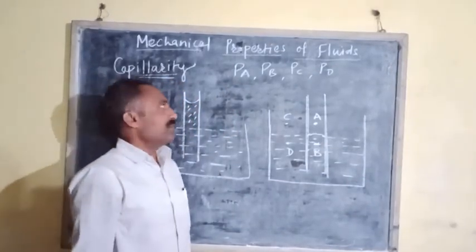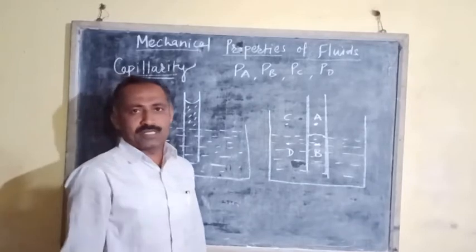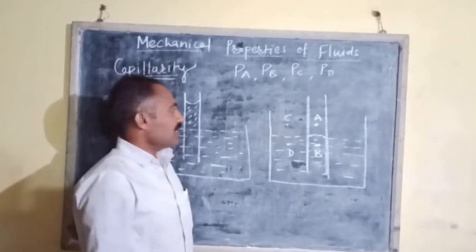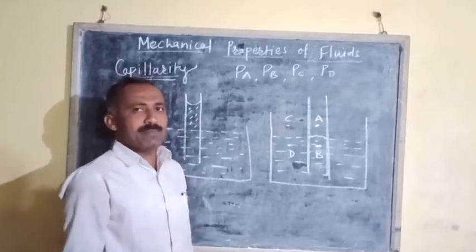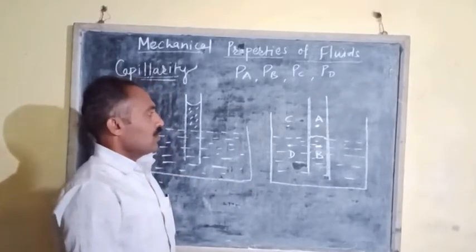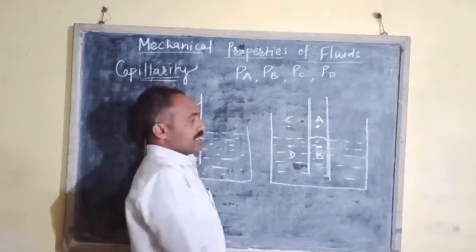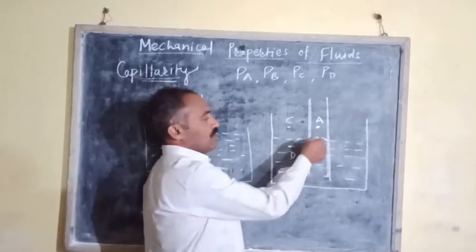If we compare the pressures at these 4 points, then we can say how the liquid level will rise or be lowered inside the capillary tube. Now the liquid meniscus inside the capillary tube is convex in the outward direction.